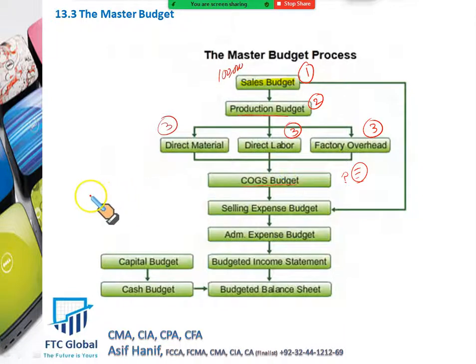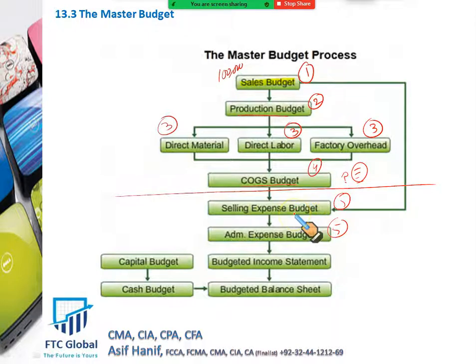Now, once this production area is complete, you come to what you call the non-manufacturing costs. Next year, what is going to be my selling expense budget for the period? This is going to be your fifth budget, or you can also draw this together. Selling expense budget: the estimated spending on marketing, selling, administration, advertising, it all comes in the selling expense budget.